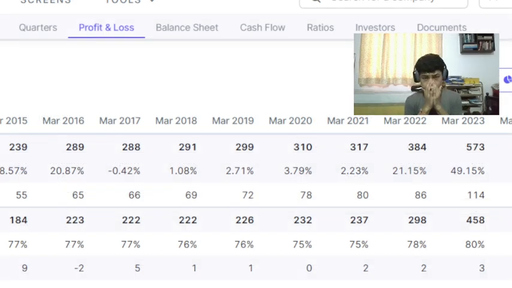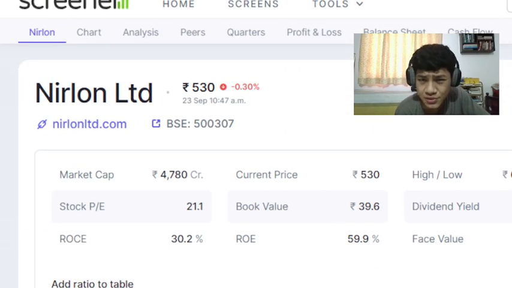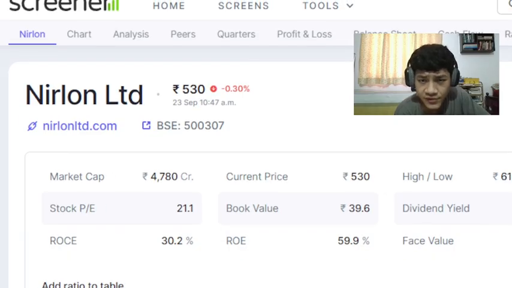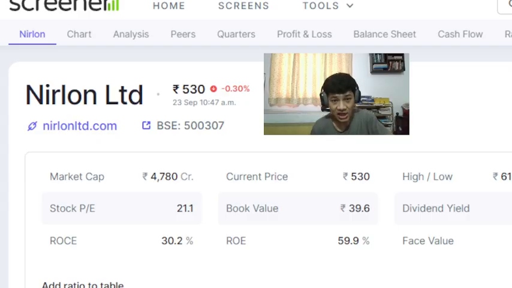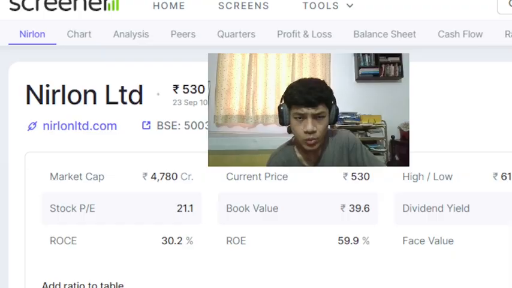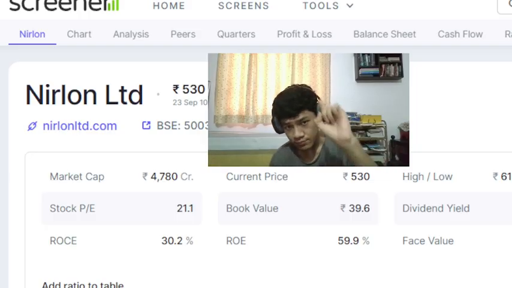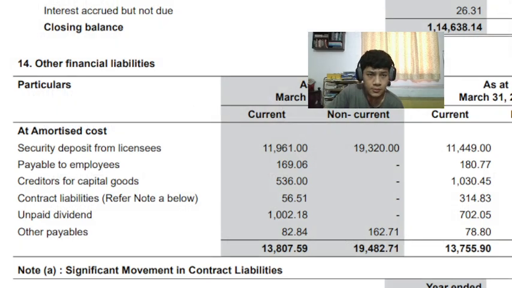That was Nirlon. The company can only see massive growth as it's building up new and new office space. 3 million square feet in total of chargeable office space area. Great cash flows, and the interest coverage we saw, 4, that was good. We didn't really analyze the balance sheet.